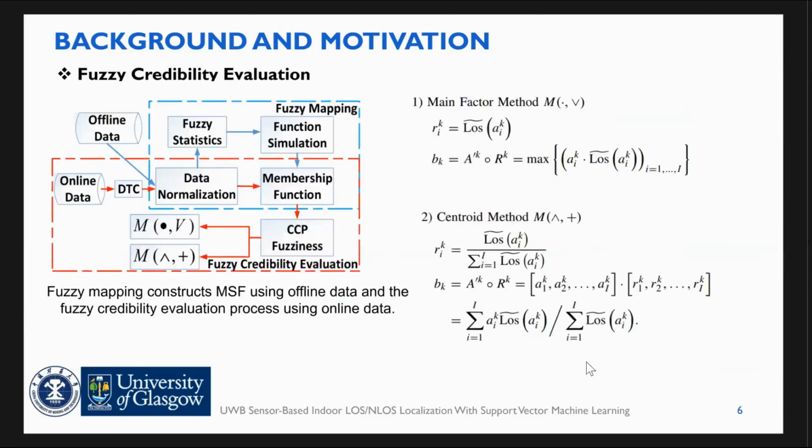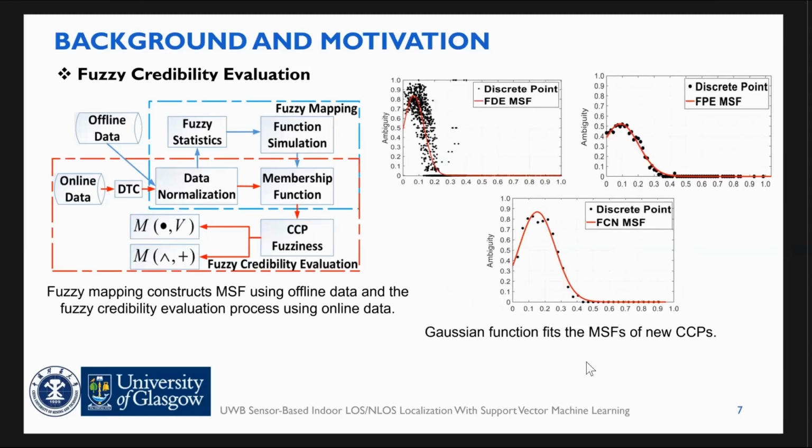To further capture the hidden channel information within the features, we introduce the concept of fuzzy membership. We assign a special value to the feature to indicate its possibility of coming from the LOS or NLOS environment. This can enhance the robustness of the features and the recognition algorithms. Offline, we construct the membership functions through data normalization, fuzzy statistics, and function simulation. For feature vectors, we introduce the mean factor method and the central method to determine its fitness. The right side shows the membership function of the 3 new features.